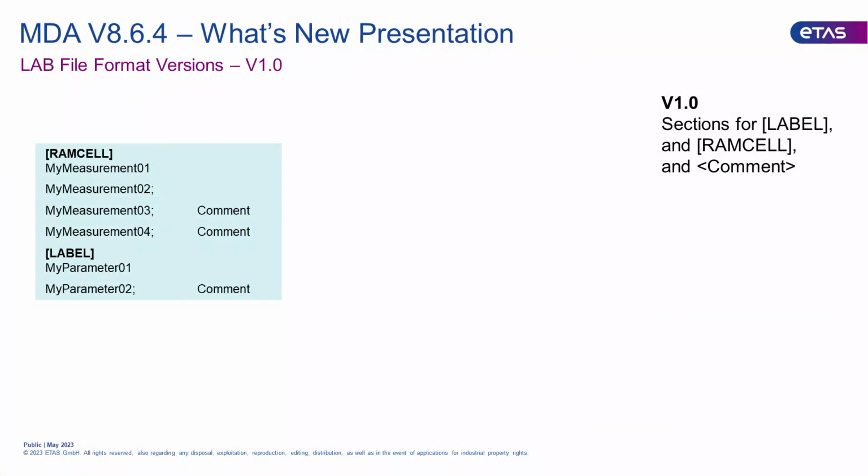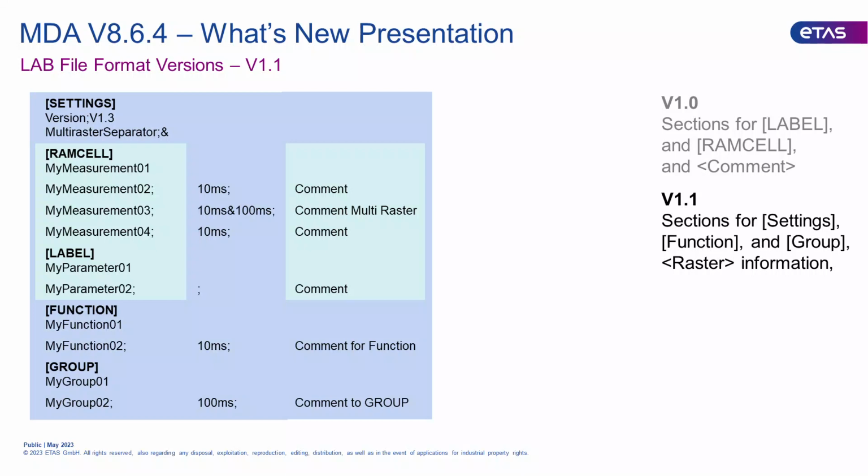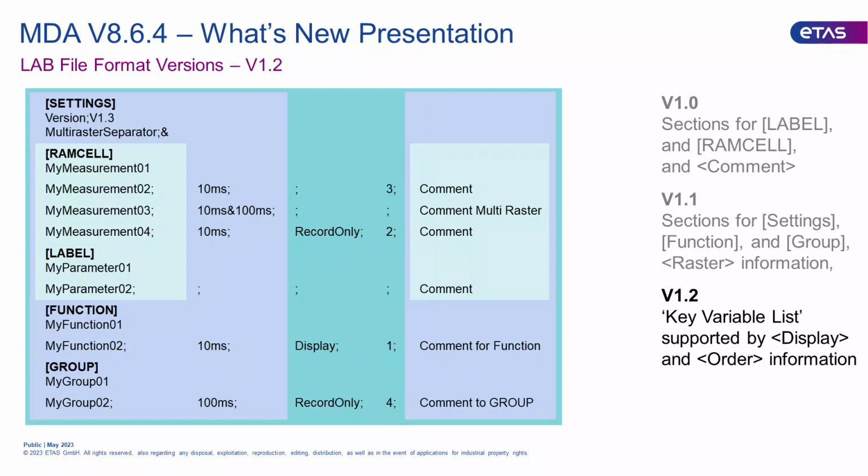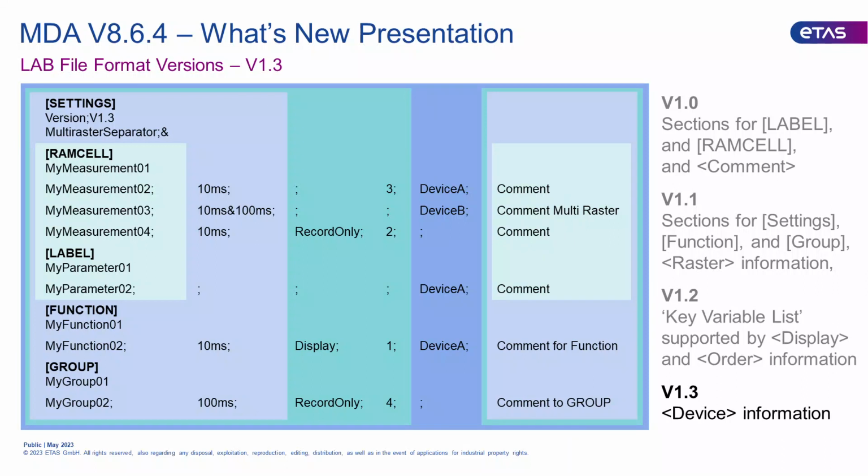While the format version 1.0 represents a pure list of signal names, the subsequent versions extend the simple list by additional meta information. In version 1.1, additional raster information can be included. With version 1.2, support of so-called key variable lists is possible. And version 1.3 is capable of carrying also device information. Moreover, the label file is structured to distinguish measurement signals, calibration variables, functions, and groups.